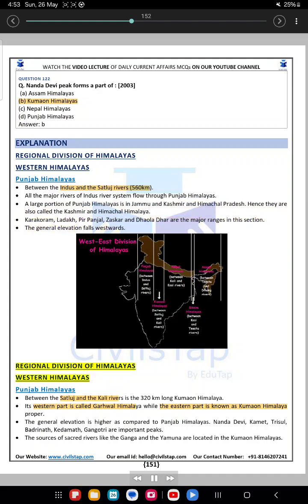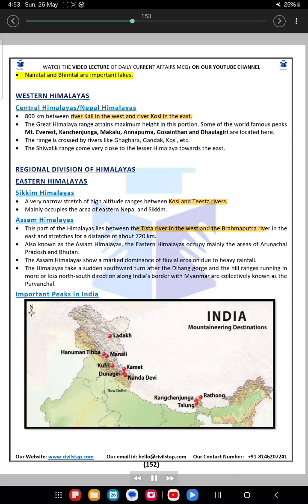Regional division of Himalayas, Western Himalayas. Kumaon Himalayas. Between the Satluj and the Kali rivers is the 320 kilometers long Kumaon Himalaya. Its western part is called Garhwal Himalaya while the eastern part is known as Kumaon Himalaya proper. The general elevation is higher as compared to the Punjab Himalayas. Nanda Devi, Kamet, Trisul, Badrinath, Kedarnath, Gangotri are important peaks. The sources of sacred rivers like the Ganga and the Yamuna are located in the Kumaon Himalayas. Nainital and Bhimtal are important lakes.